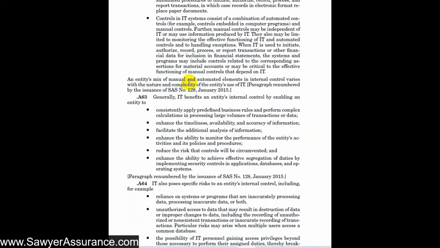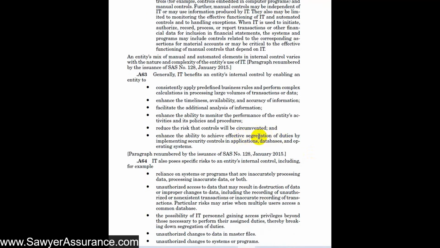And IT generally benefits an entity's internal control by enabling them to consistently apply predefined business rules and perform complex calculations, large processing volumes. It helps by enhancing the timeliness, availability, and accuracy of information. It helps to facilitate additional analysis of the information. It helps to enhance the ability to monitor the performance of the activities and policies and procedures, helps to reduce the risk that controls will be circumvented, and it helps to enhance the ability to achieve effective segregation of duties.